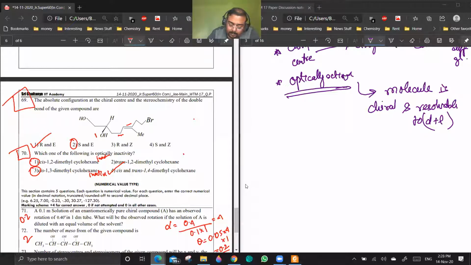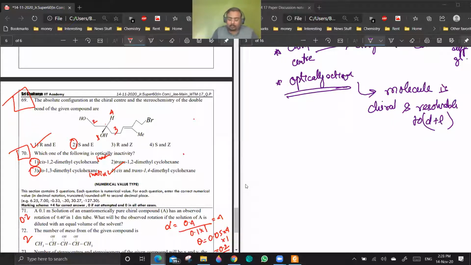Now you see, first of all, we have to find out the priorities. Are you getting a point? So this is the chiral center. This will be the highest priority group. This will be the lowest priority group. Right? Now between these two, first atom is carbon in both of them, but second atom is oxygen here. Here it is carbon only. So this will be second and this will be third.